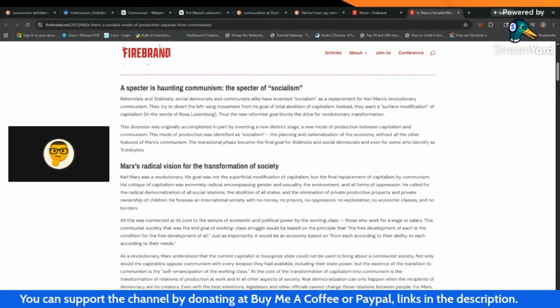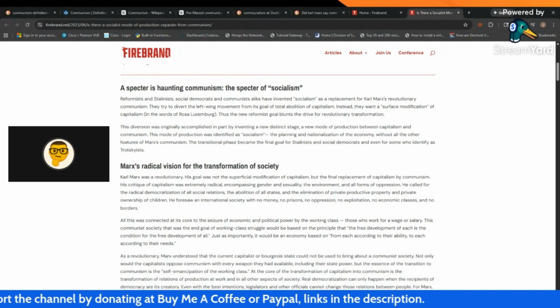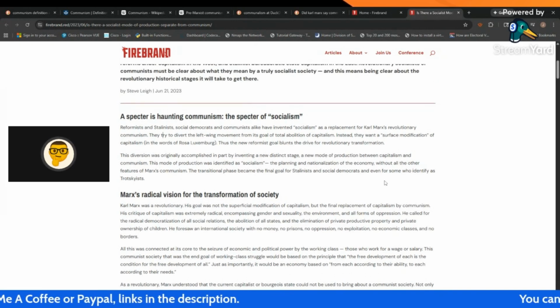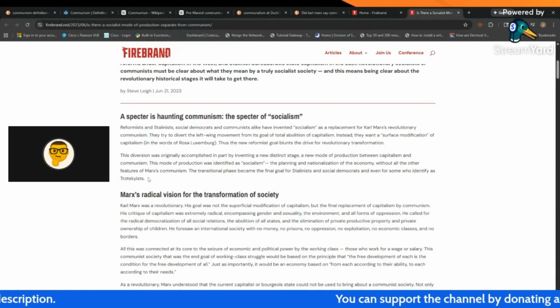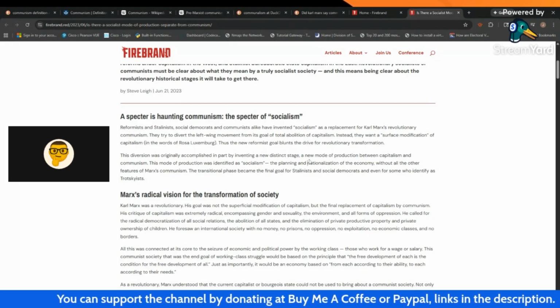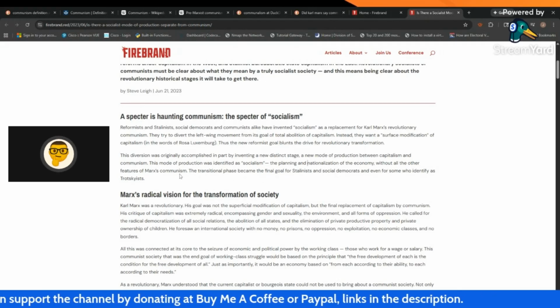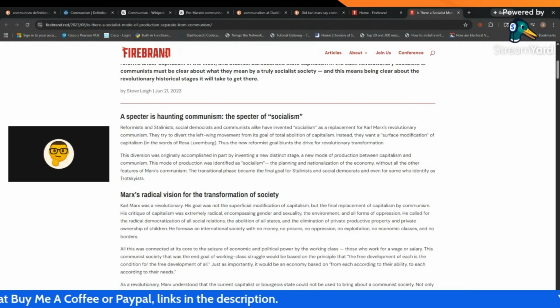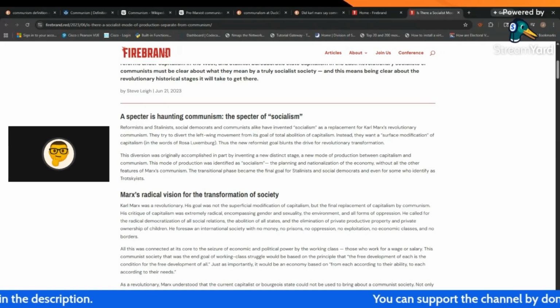So these people who claim to be the true adherents to communism actually claim that socialism is a blunted, surface modification of communism. And this diversion was originally accomplished in part by inventing a new distinct stage, a new mode of production between capitalism and communism. This mode of production was defined as socialism, the planning and nationalization of the economy, without all the other features of Marxist communism.